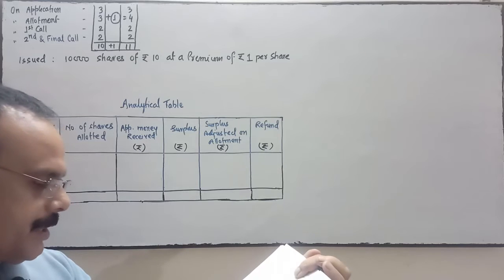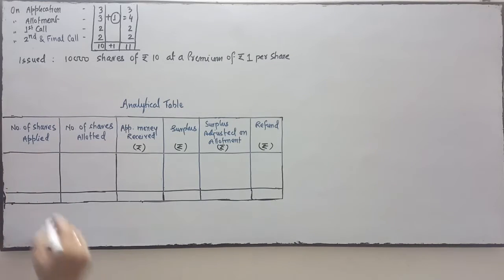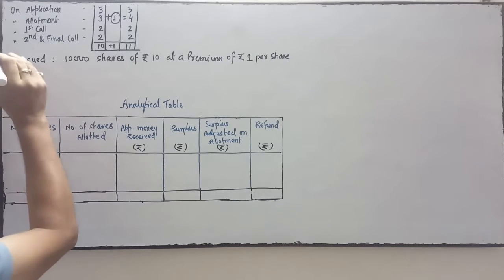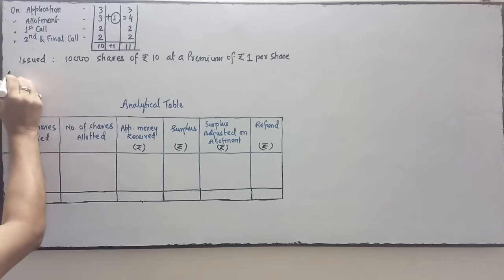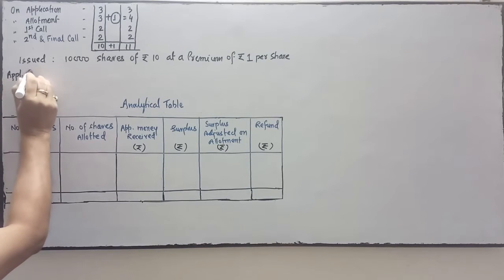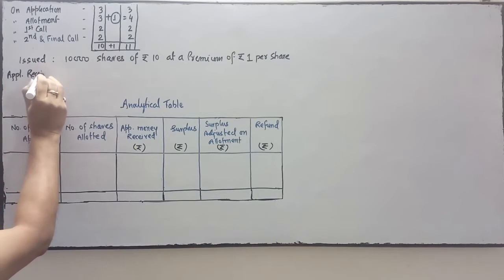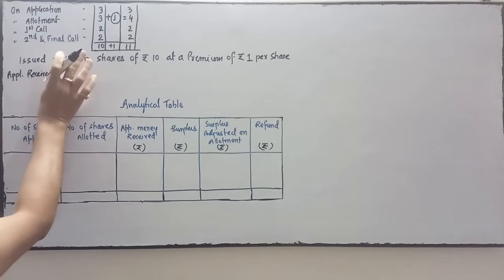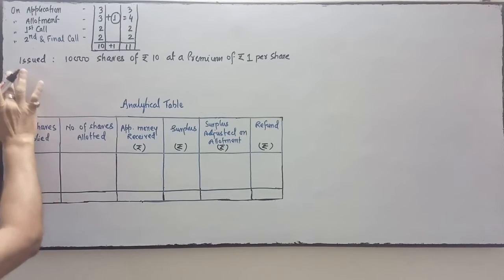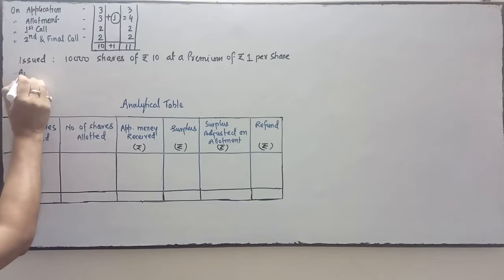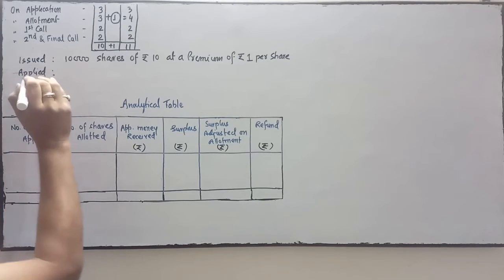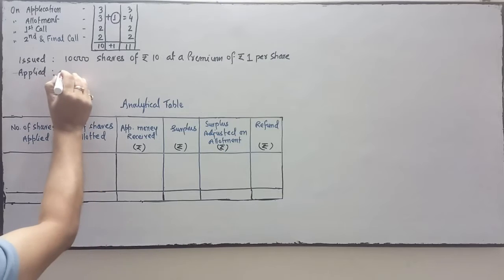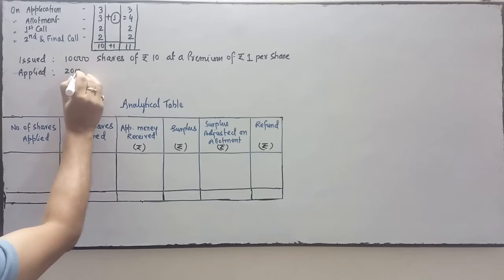Next, applications were received for 20,000 shares, which means the number of shares applied for by the public is 20,000.